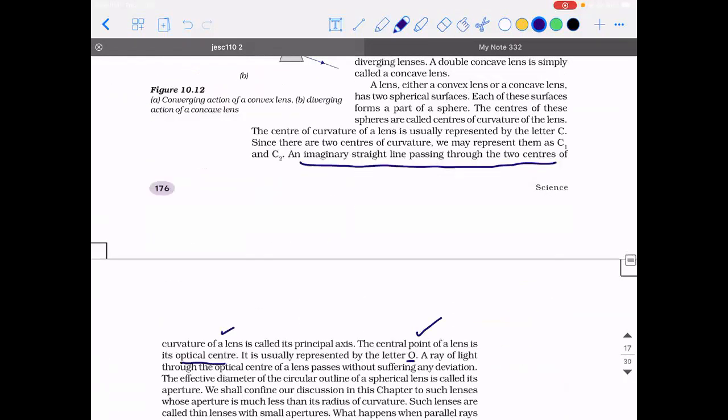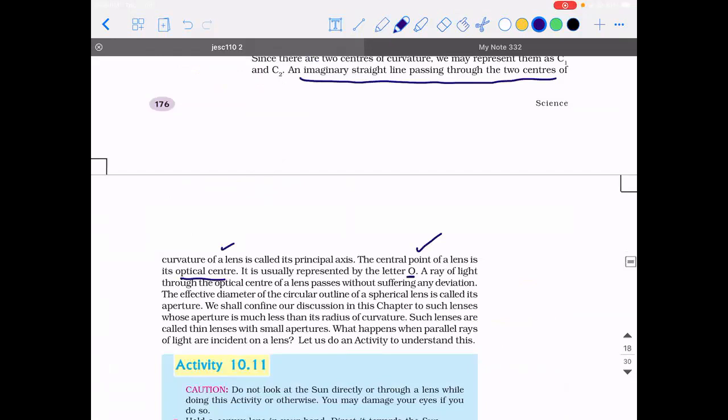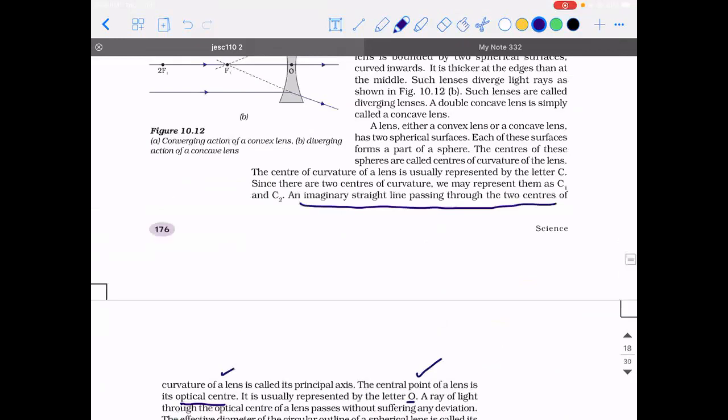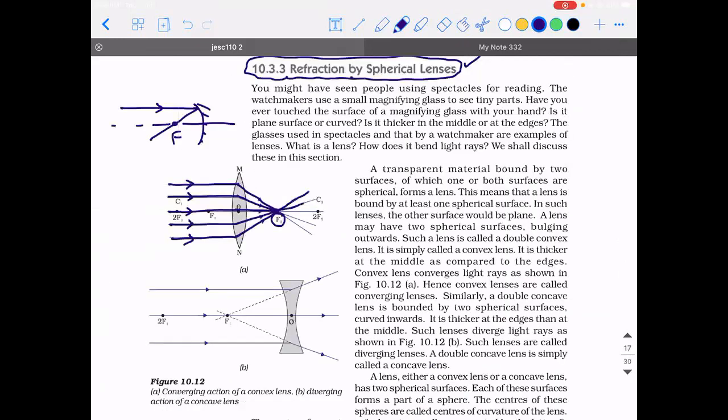A ray of light through the optical center, okay, I'll tell all those things. So are you guys clear with this point?